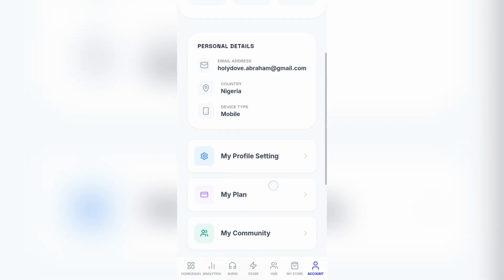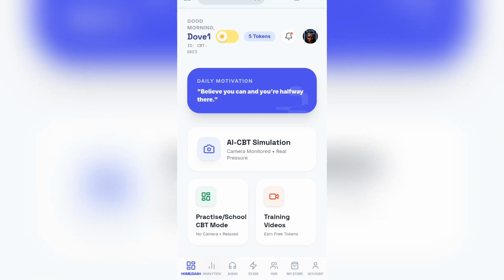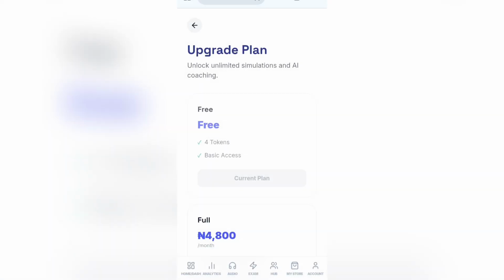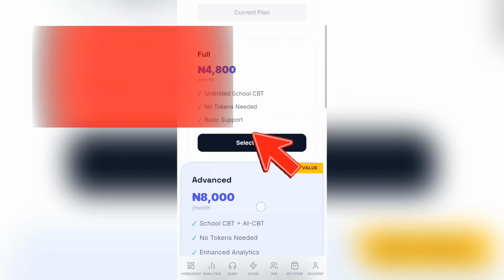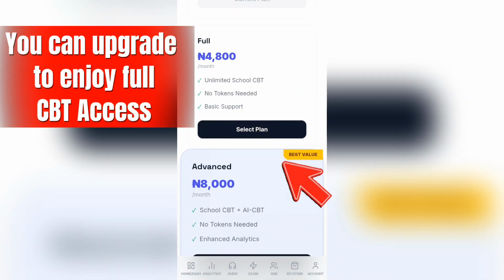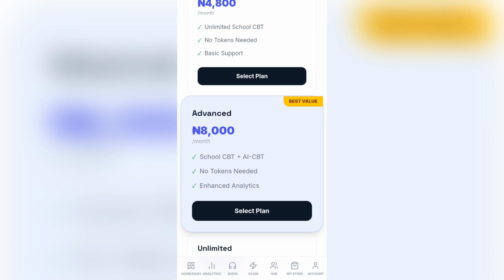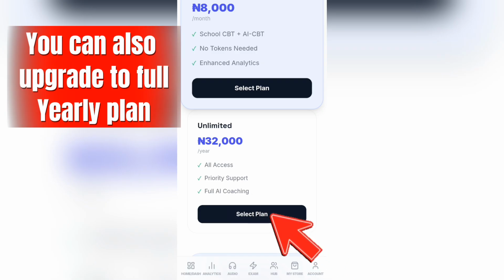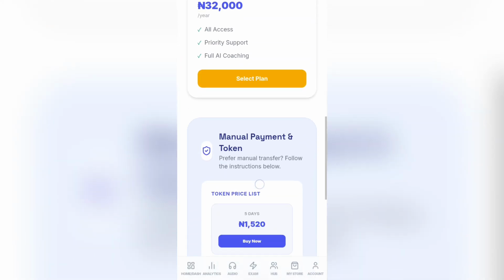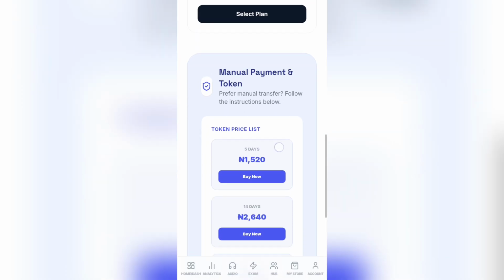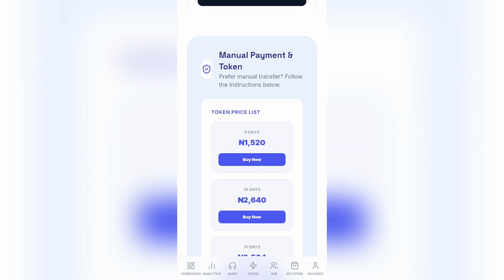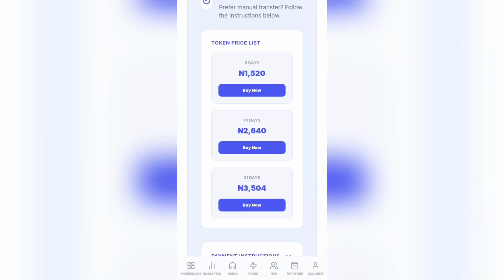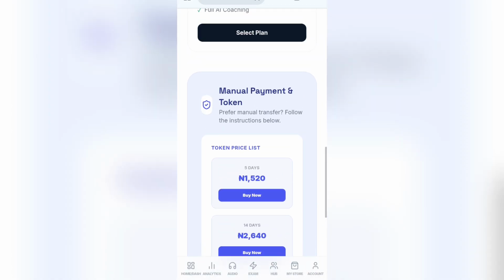So on my plan, this is token. You are on the free plan, currently. So if you need to subscribe, you can subscribe for a month for school CBT alone, or you can subscribe to advanced CBT, whereby you can use both the school CBT and AI-CBT, and you can subscribe for a year. Not only that, they can go for the lower token price, which is for 5 days, which is 1,520 naira, and 14 days, and we have 21 days, and all these are applicable to all the countries using the app from.